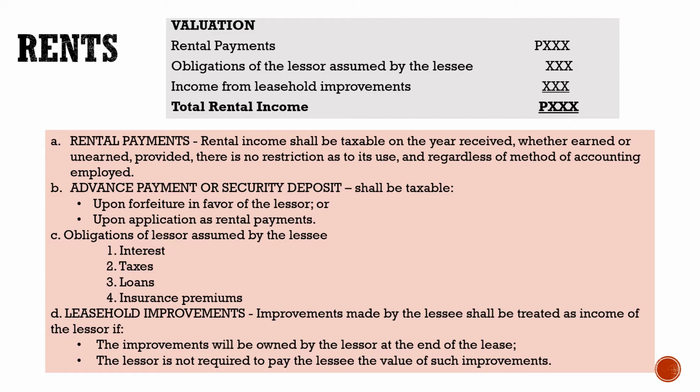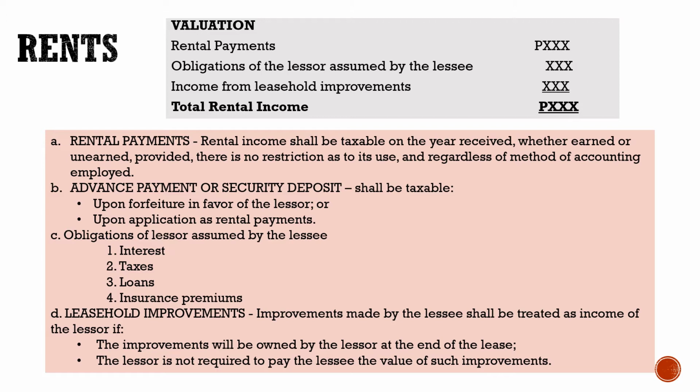We have also income from leasehold improvements. So, advance payments or security deposit shall also be taxable upon forfeiture in favor of the lessor or upon application as rental payments. And then, obligations of the lessor assumed by the lessee.